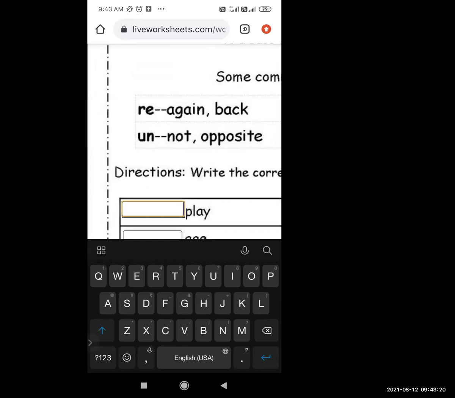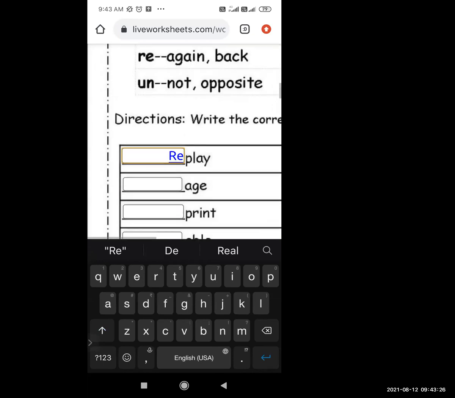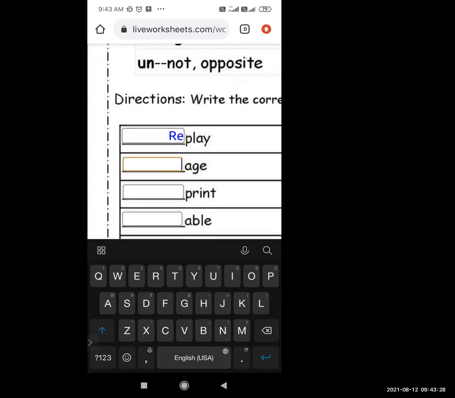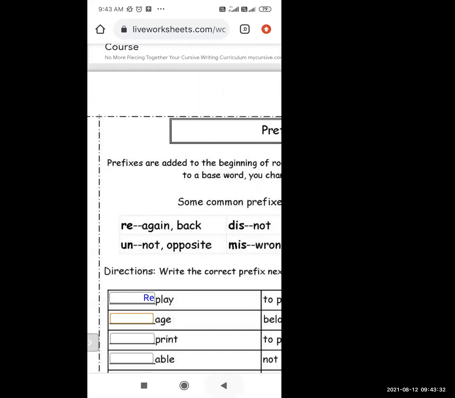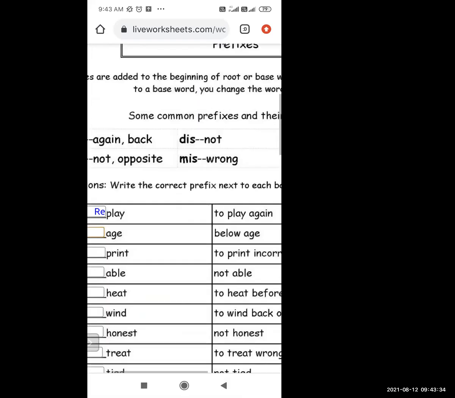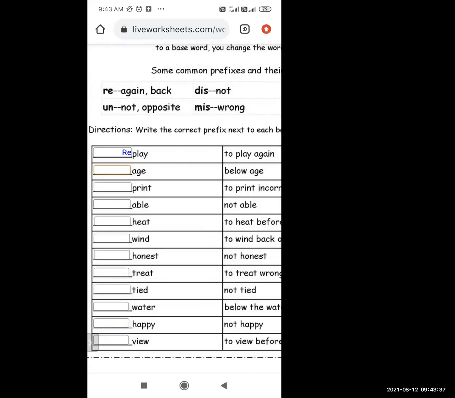Which prefix will come over here? Re. R-E, Re. Okay, now next. Below age. Okay, so which prefix will come?